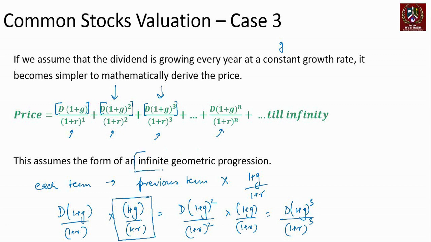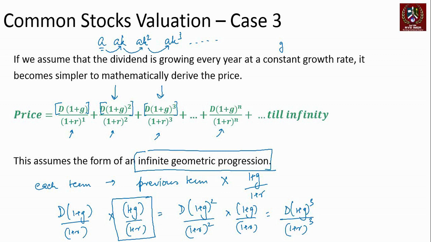And this is forming what is commonly known as an infinite geometric progression mathematically. A geometric progression typically takes the form of A, AK, AK squared, AK cubed, and so on, where every term is the previous term multiplied by a common factor K. For example, 1, 2, 4, 8, 16 is a geometric progression. So that's what a geometric progression is. We have an infinite geometric progression here.